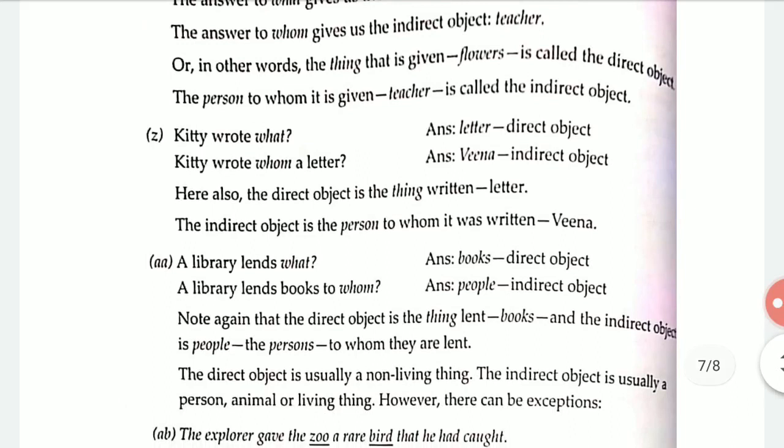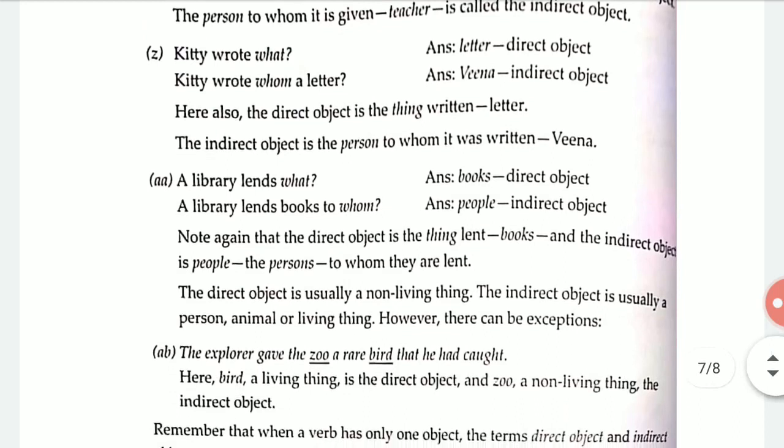Kitty wrote what? Kitty wrote a letter, that is the direct object. Kitty wrote to whom? To whom has she written the letter? She has written the letter to Veena. Here also the direct object is the thing written, that is the letter, and the indirect object is the person to whom it was written, that is Veena. Same as the library lends what? A library lends books. A library lends books to whom? A library lends the books to people.